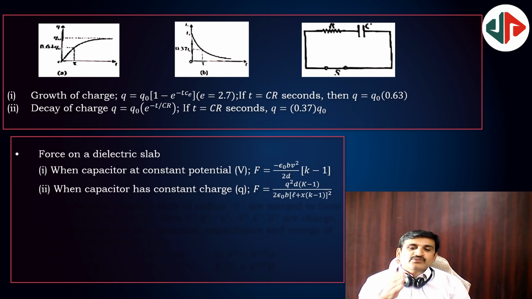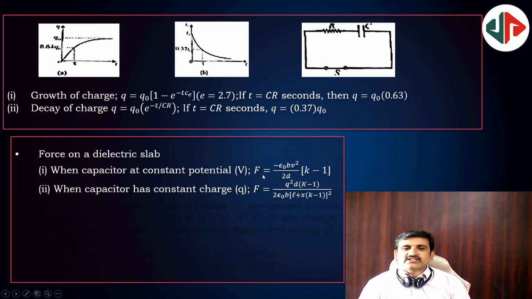Next, force on a dielectric slab. Whenever you are trying to put a dielectric slab into the capacitor plates, it is pulled inside due to induced charges. That force is equal to epsilon naught b V square by 2d into (K minus 1). When the capacitor has constant charge, it is q square d into (K minus 1) by 2 epsilon naught b into (L plus x into (K minus 1)) whole square. This is the constant charge process.